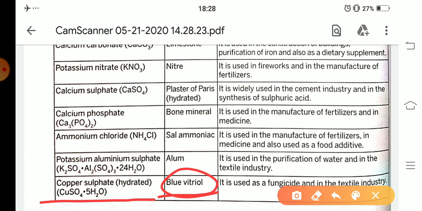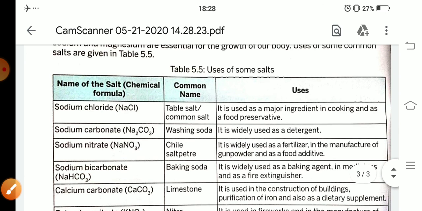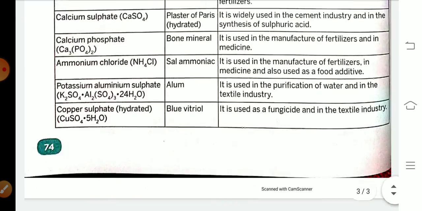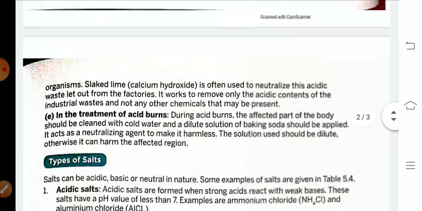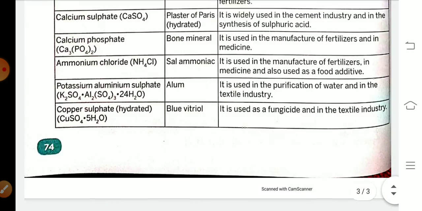It is used as a fungicide and in the textile industry. Okay students, these are some important salts, their common names and their usage. Okay, and our lesson, chapter acid, bases and salts, is finished.